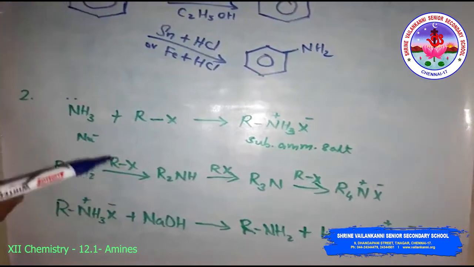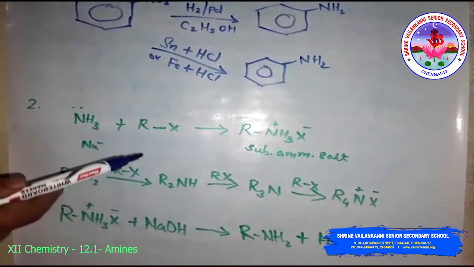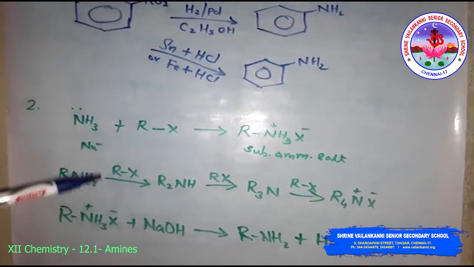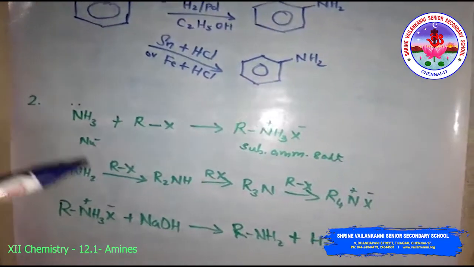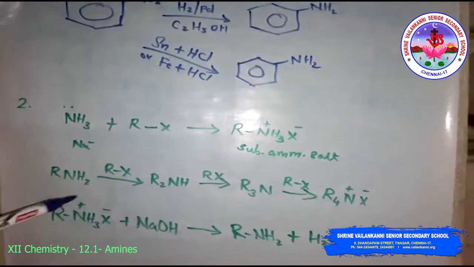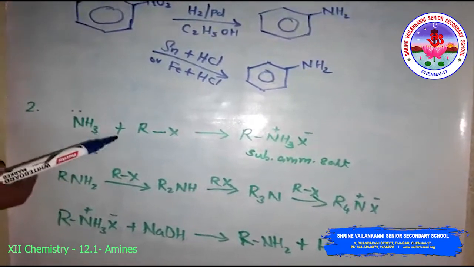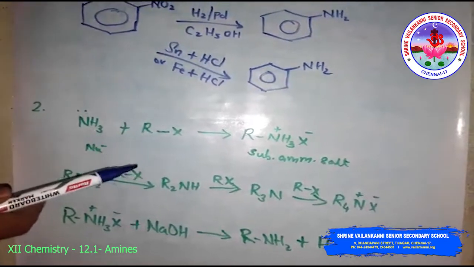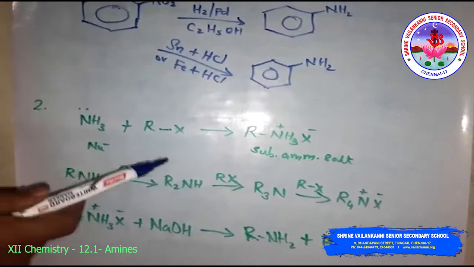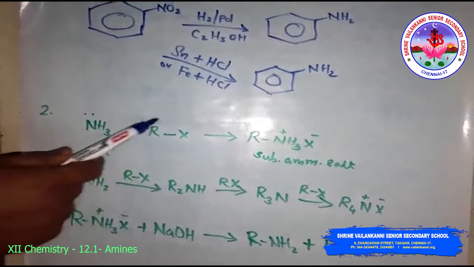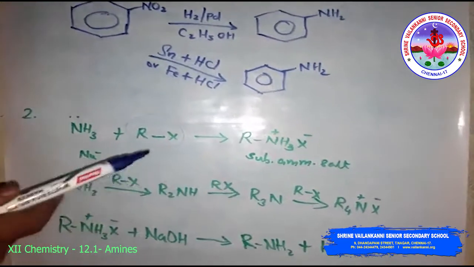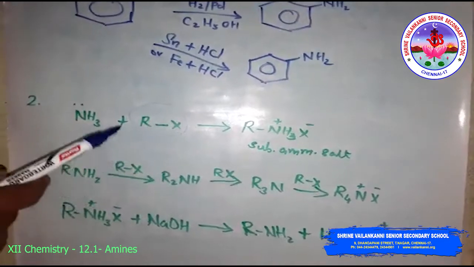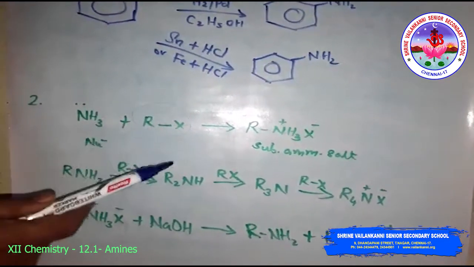So alkyl or benzyl halides on reaction with an ethanolic solution of ammonia undergo a nucleophilic substitution reaction in which the halogen atom is replaced by the amino group. This process of cleavage of the C-X bond by the ammonia molecule is called the ammonolysis process.